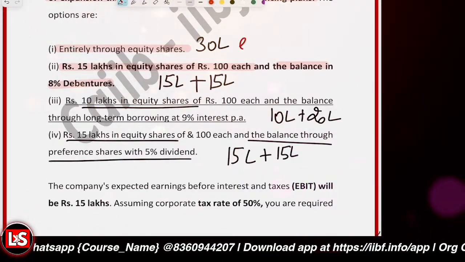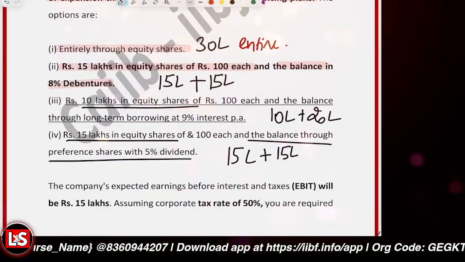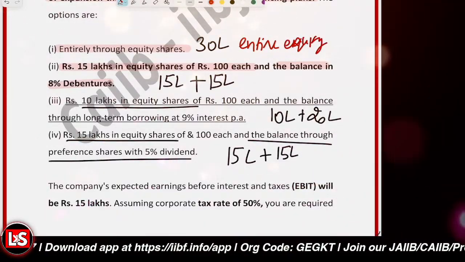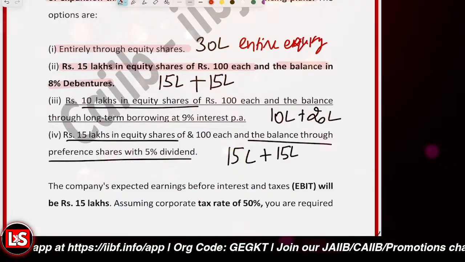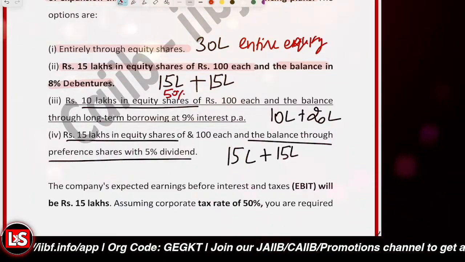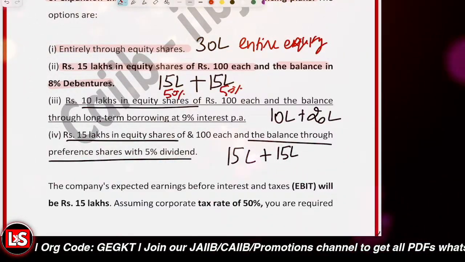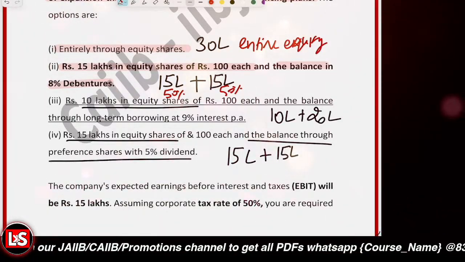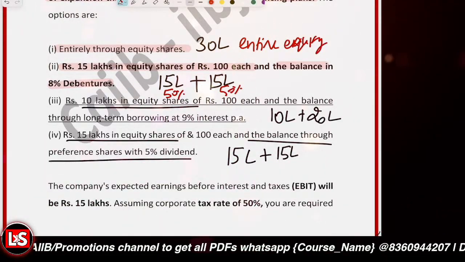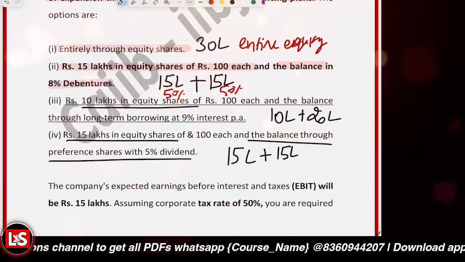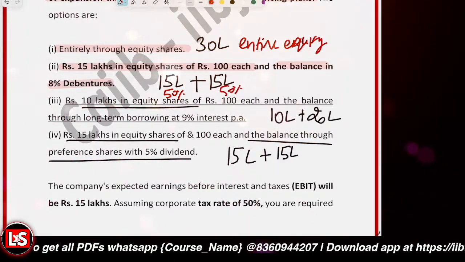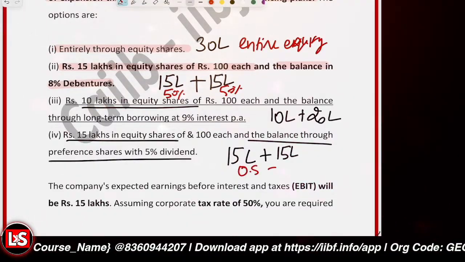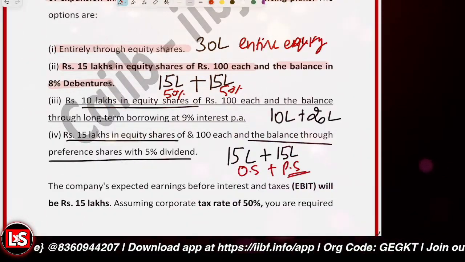The first plan is total equity, the entire composition being equity. In the second plan, it's 50% equity and 50% debt. In the third plan, with 10 lakh, almost 33% is equity and the other 67% is debt. And in the fourth plan, it's 50% equity, that is ordinary shares, and 50% preference shares.